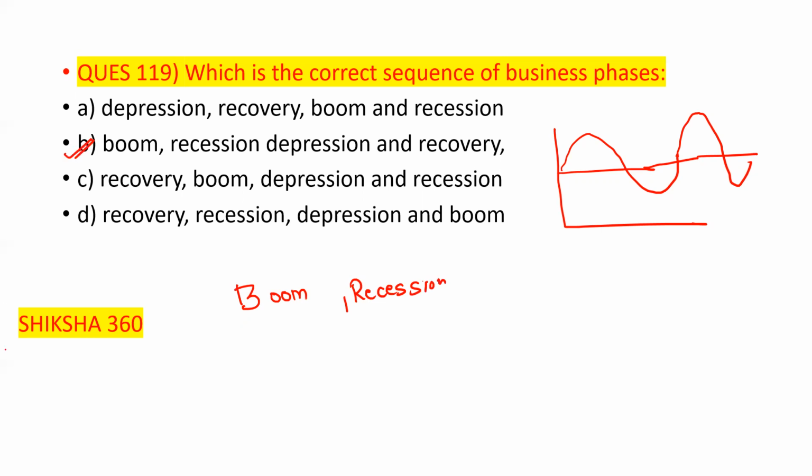It means that first our business is rising, then it falls, then it goes very far down, a continuous downfall, then it starts rising again. So boom, recession, then it falls very much, that is depression, then it continues to recover, that is recovery. So option B is the correct answer: boom, recession, depression and recovery.